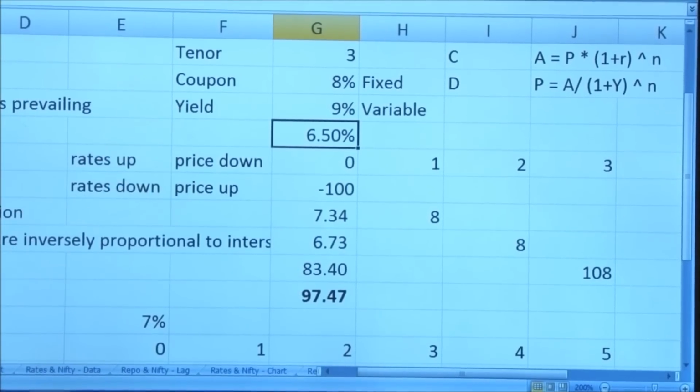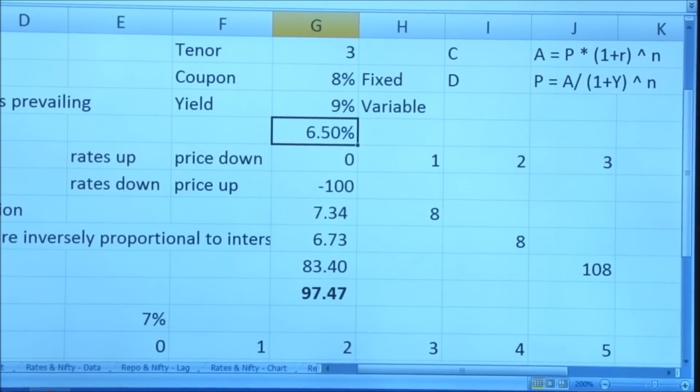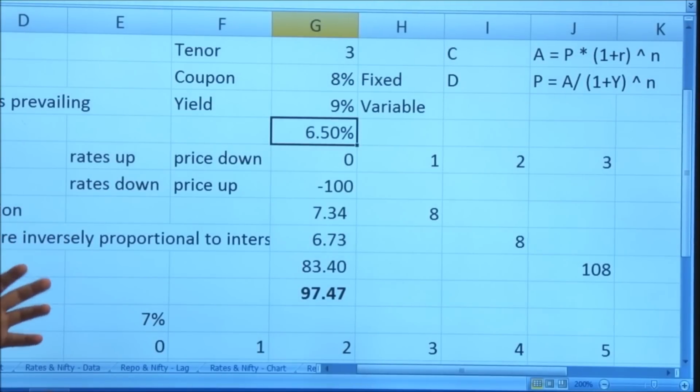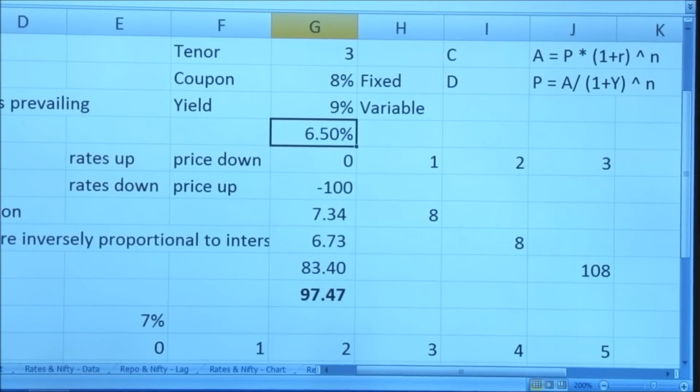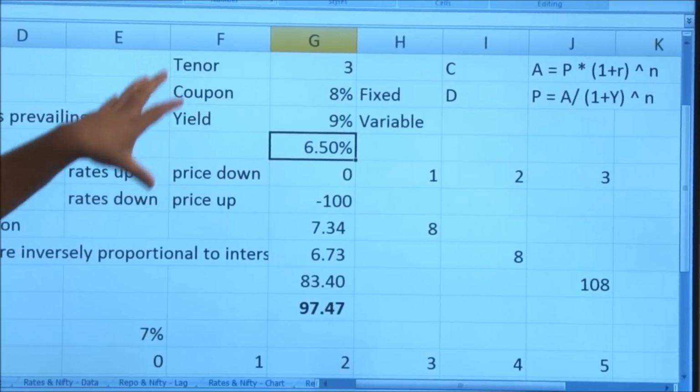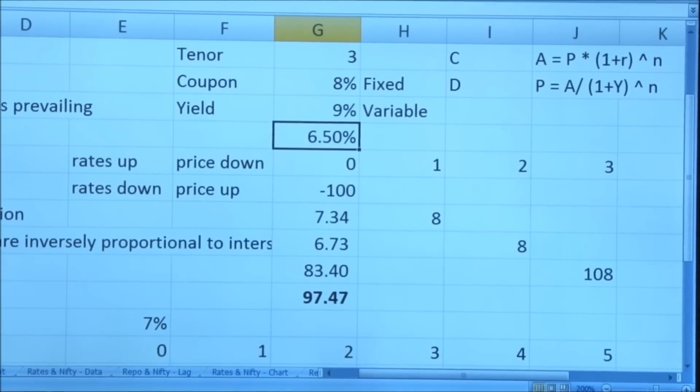So this was about bond markets: two principles, inverse relation and sensitivity. There are a lot of other things, like duration, which are not really required for the retail investor, but they are good points to understand for a finance student or a professional. Our next videos will focus on how we can move amongst asset classes within bonds, and what the yield curve is. All these things are slowly getting linked to each other.